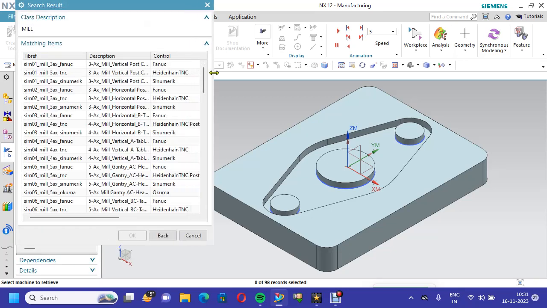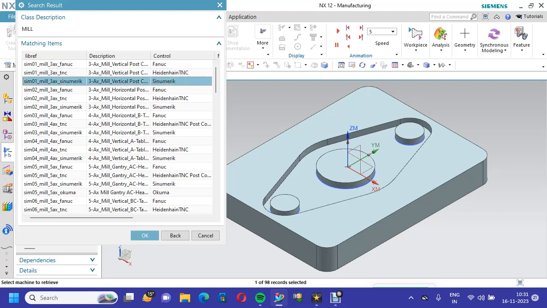On the shop floor you may have FANUC, Heidenhain, or Cinematic controls. You can go for FANUC by default. In this case I am going to take FANUC.